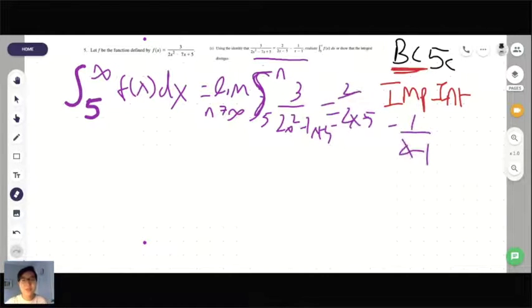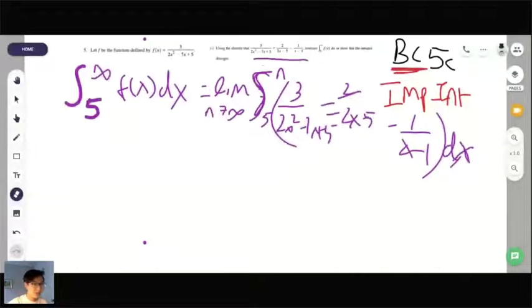So basically, we're just finding the integral of this entire thing. And don't forget your dx at the end. The stylus is really trippy today. Then from there, we're just going to integrate.